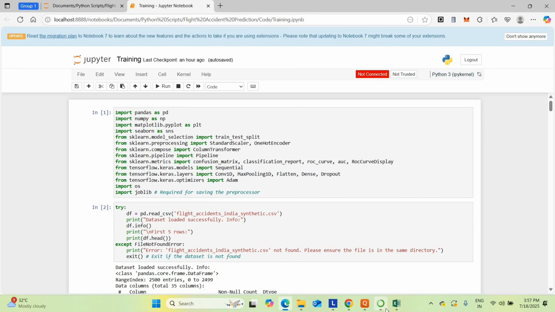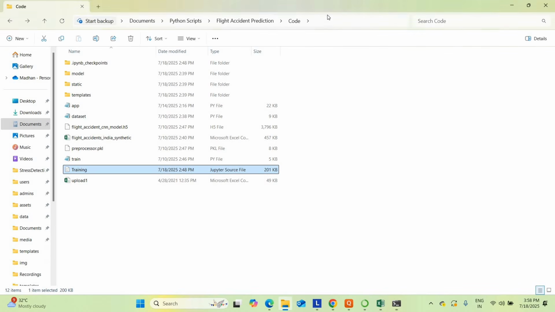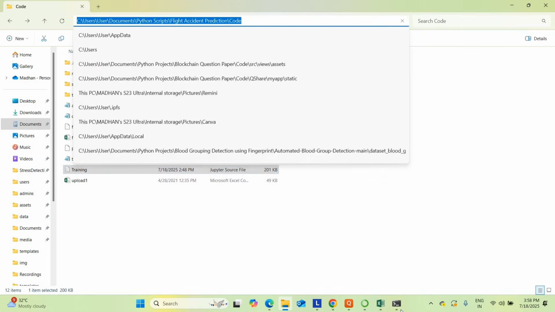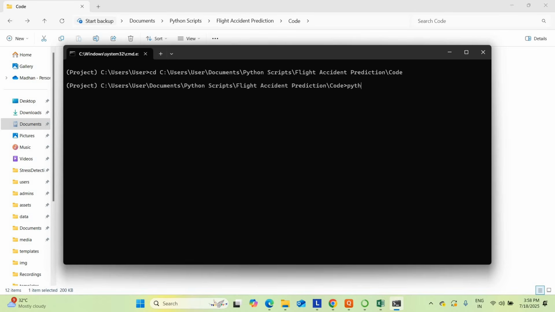So without wasting much further time, I can run the project for you. To run the project, go to the project terminal. Copy the location. Use cd, space, paste the project location, then enter. Type python space app.py. That's it. It will execute the code.